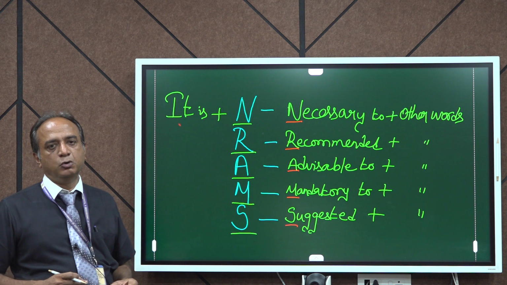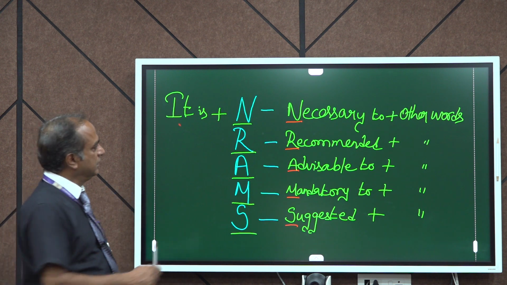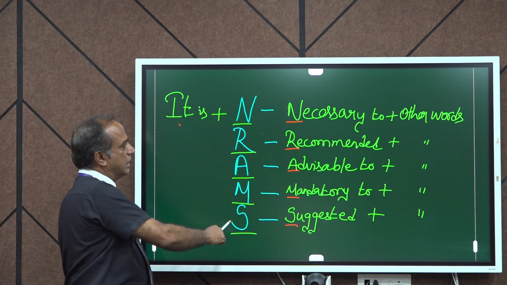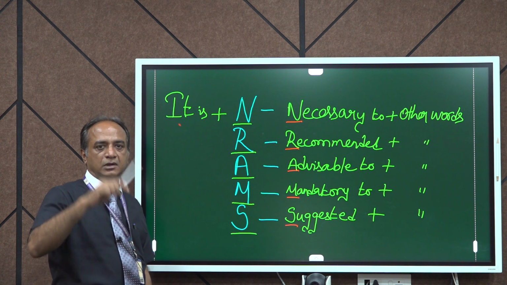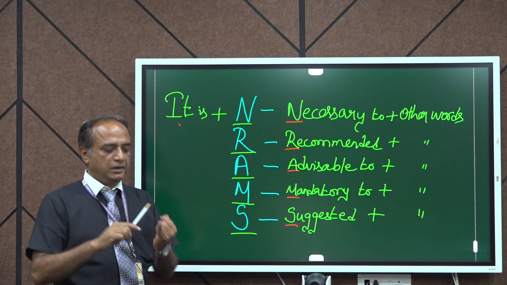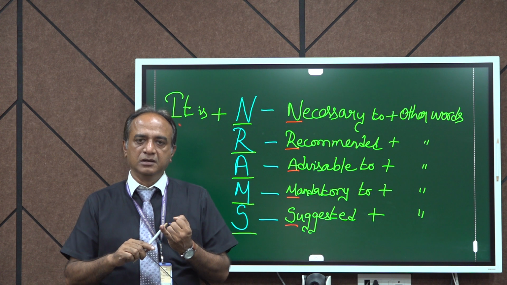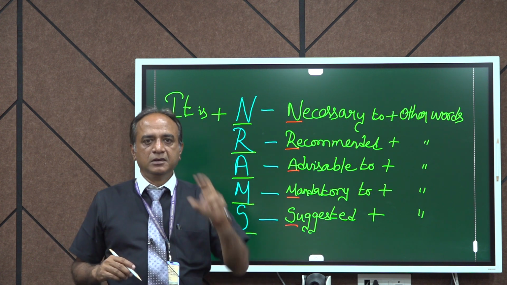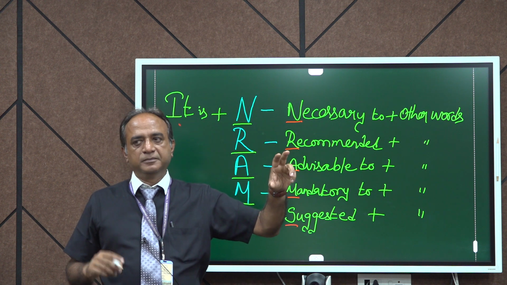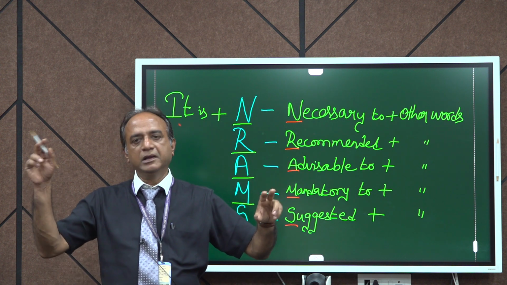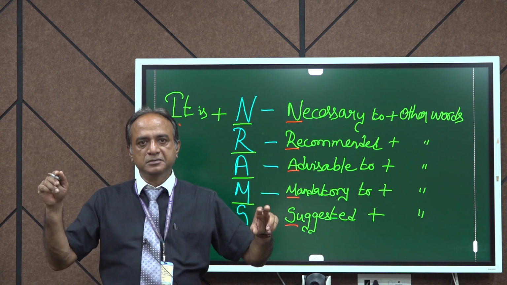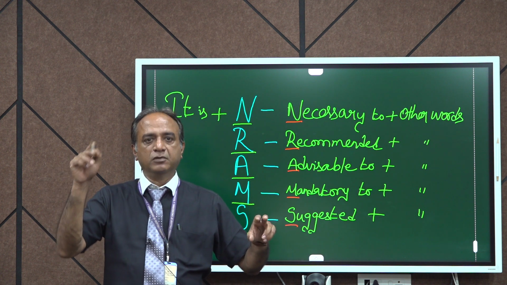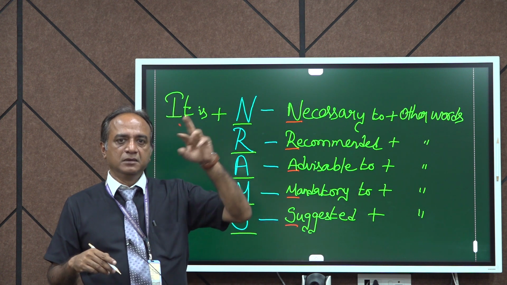We call it the mnemonic method, that is N RAMS. So it is plus N, you can make it as an initial, and RAMS you can remember as a name. So N RAMS. Before that you are adding one pronoun it plus one be verb is, plus N.